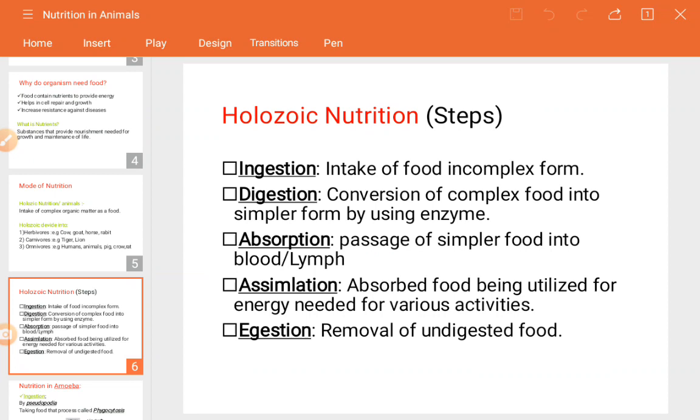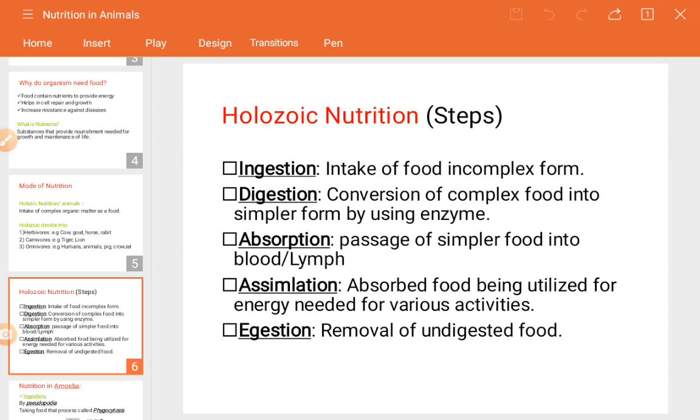Okay, then next, what is meant by egestion? The egestion is actually the waste material which gets removed out, because it's a must thing that should happen in our body, because undigested food cannot be retained for a longer time, it should be removed out through our body. So egestion is actually similar to the excretion process. So the egestion is the removal of undigested food.